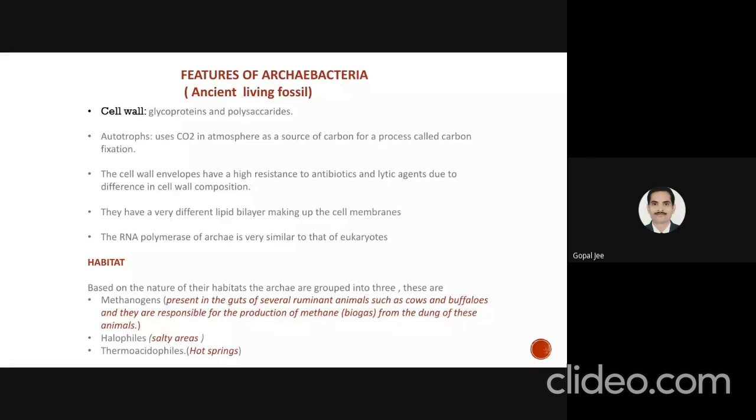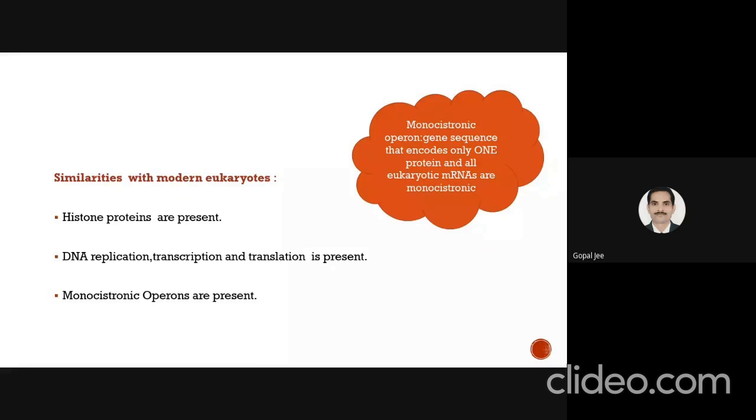These archaeobacteria have similarities with modern eukaryotes, such as the presence of histone proteins. They also show DNA replication, transcription, and translation processes, and they contain monocistronic operons. Polycistronic operons mean there are gene clusters which encode more than one type of protein at a single time, whereas a monocistronic operon is a gene cluster or gene sequence that encodes only one protein at a time, and all eukaryotic mRNAs are monocistronic.